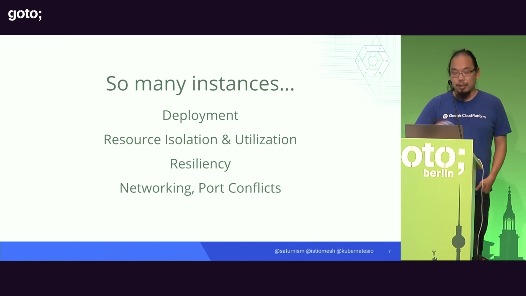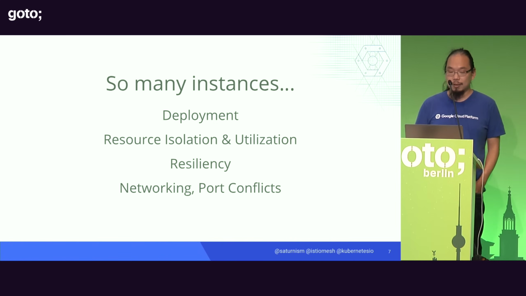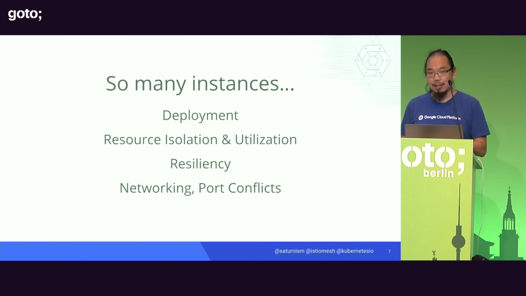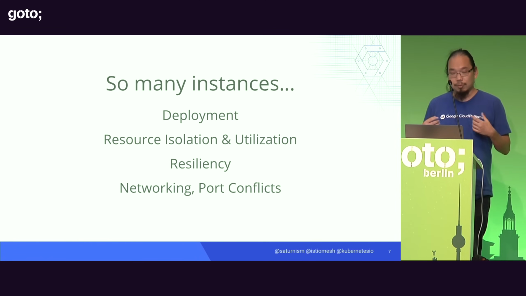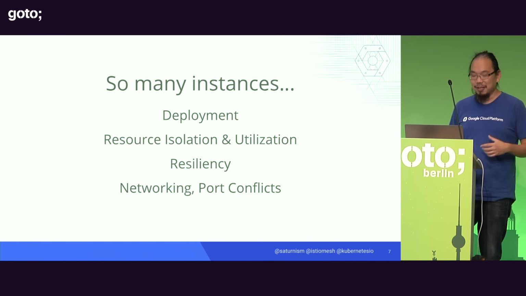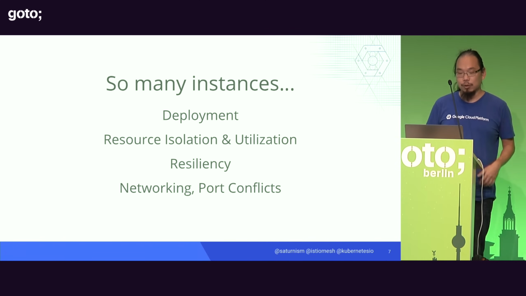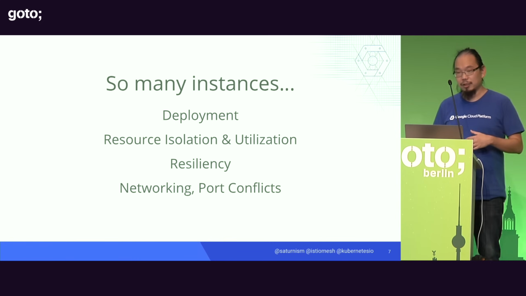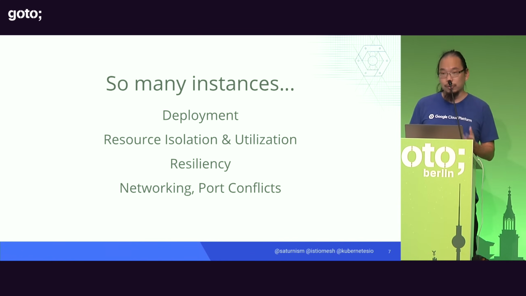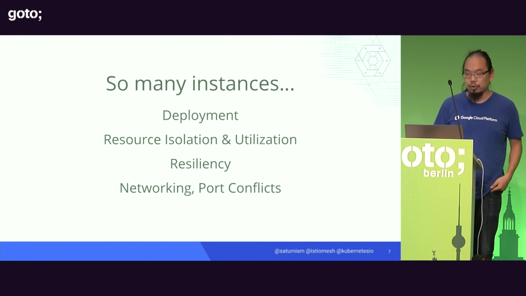You need to be able to deploy hundreds of instances potentially onto a whole cluster of machines. Traditionally, in Java applications, we typically deploy one application server per machine. But with these microservices, with hundreds of them, you won't have hundreds of machines to run them. You'll have to find a way to potentially bin pack them onto fewer and fewer physical resources. And now you have to share the resources with multiple instances of your app. Right? So then you have to deal with isolating the CPU usages and isolating the memory usages so that they don't step on each other's toes.